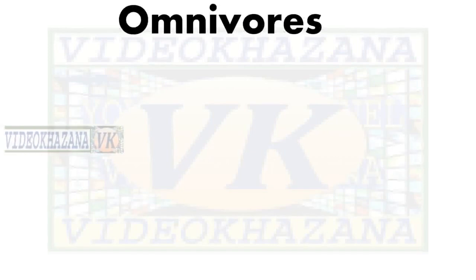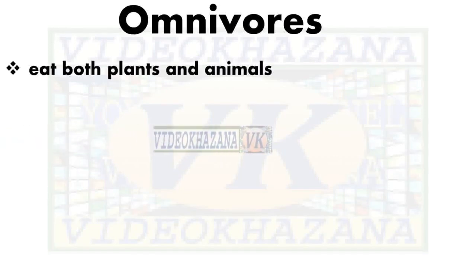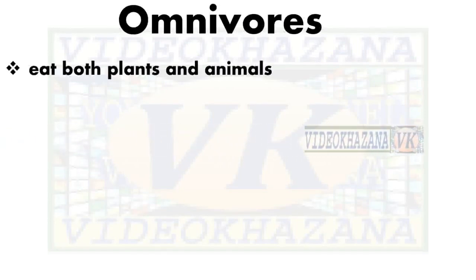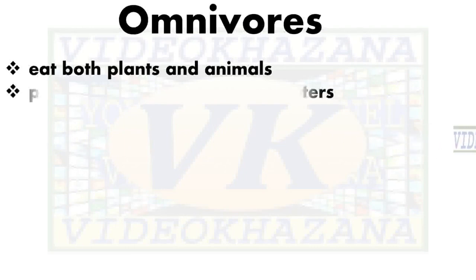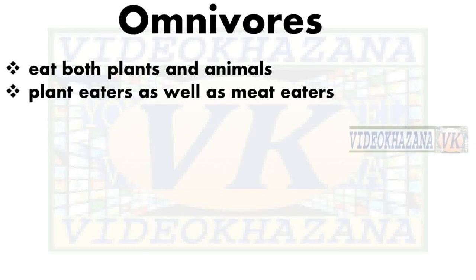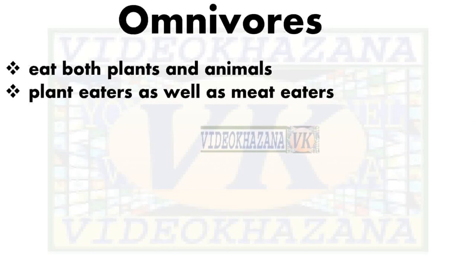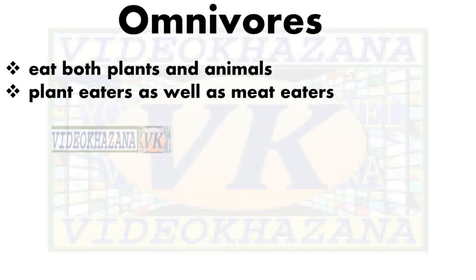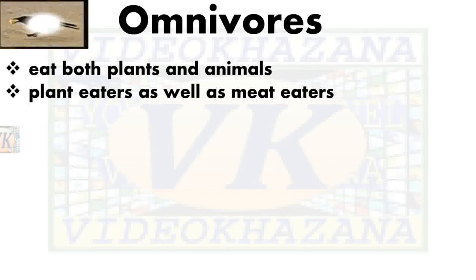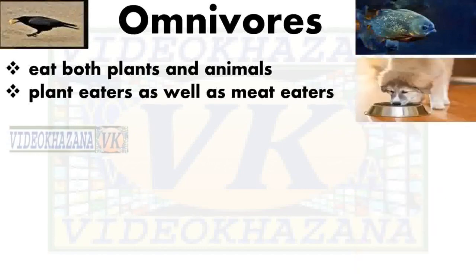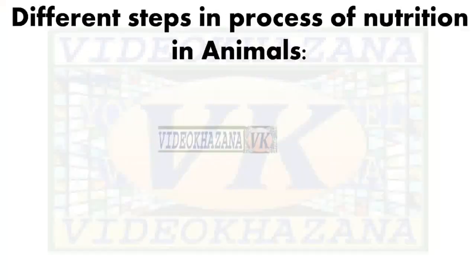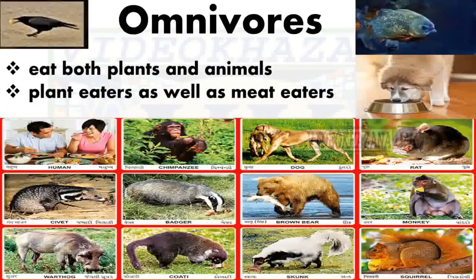Omnivores. Omnivores eat plants and animals both. So they are plant eaters as well as meat eaters. We call them omnivores or omnivorous animals. Dogs, human beings, chimpanzee. There are so many pictures given. All these are omnivores. Squirrel also, monkey, dog, etc.